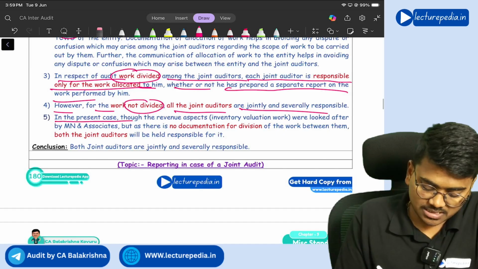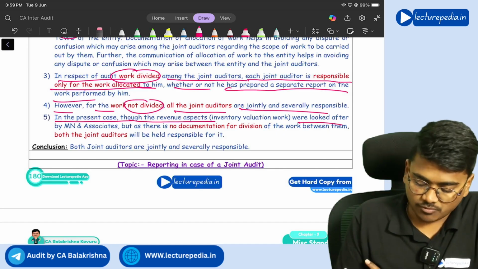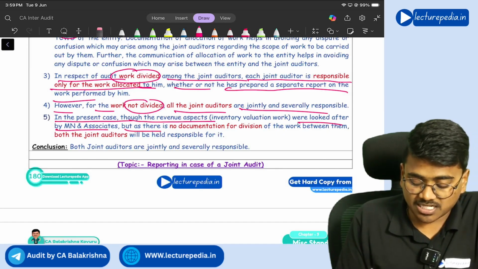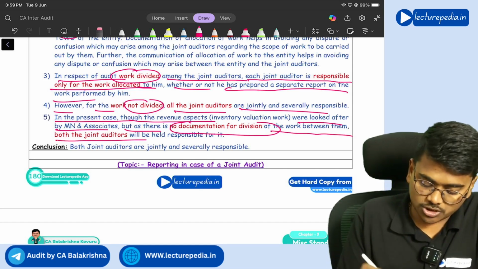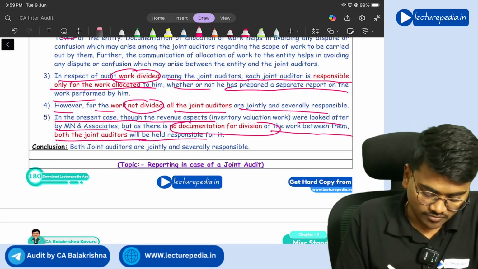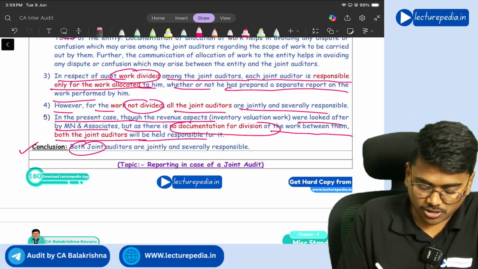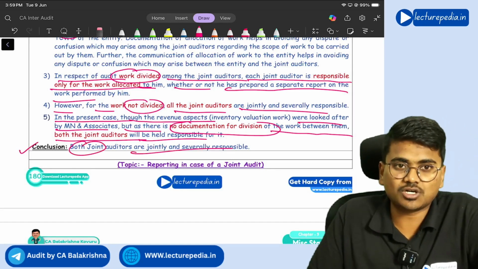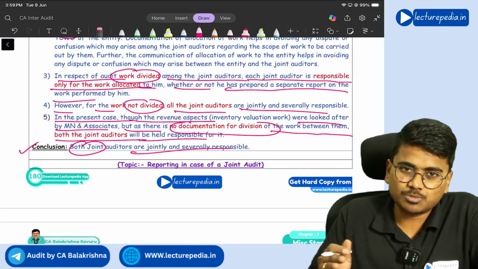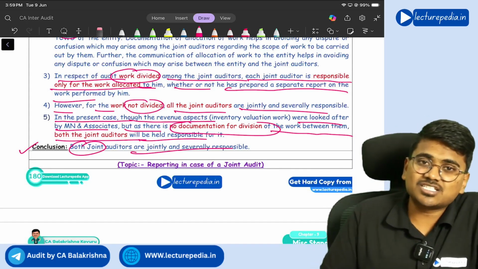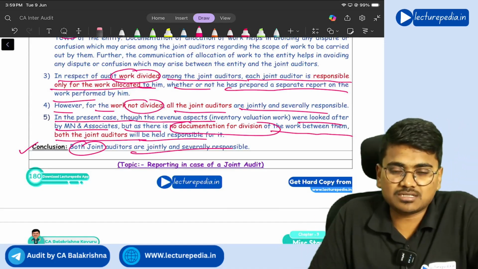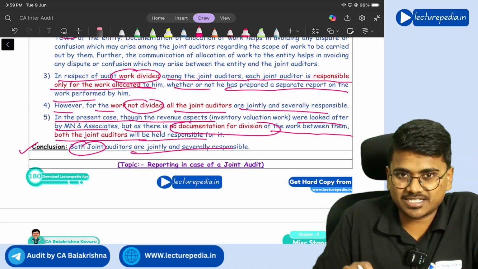In the present case, though the inventory aspects were looked after by Yemen and Associates, there is no document for a division of the work between them. Both the joint auditors will be held responsible for it. In conclusion, both the auditors are jointly and severally responsible for that work, even though it has been divided. Why? Since there is no work allocation document signed by the joint auditors. Got it?